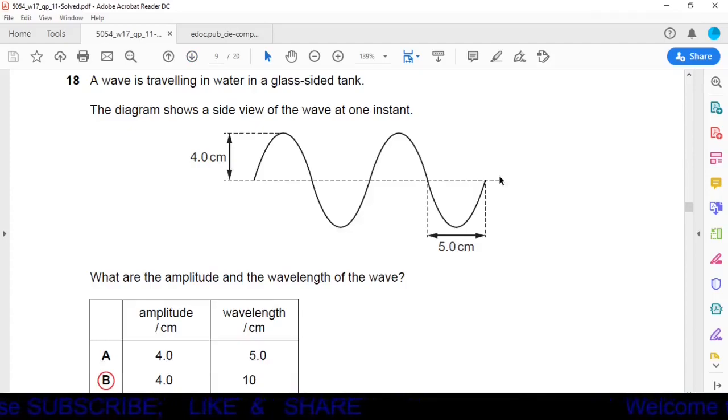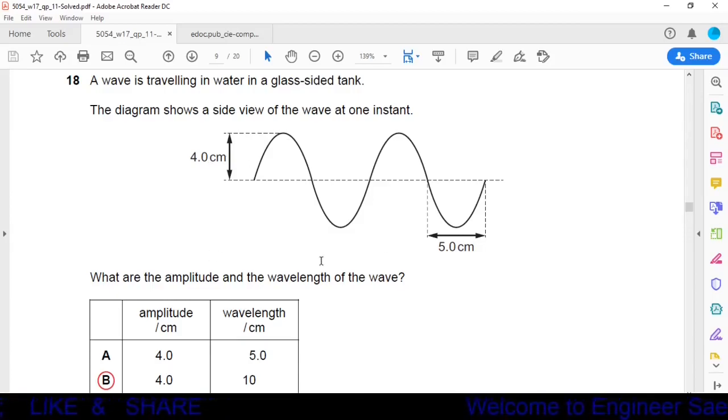Question number 18. A wave is traveling in water in a glass-sided tank. The diagram shows the side view of the wave at one instant. What is the amplitude and the wavelength of the wave? Okay, amplitude is defined as the distance from mean position to peak position, and this distance is given as 4 cm, so our amplitude will be 4 cm.